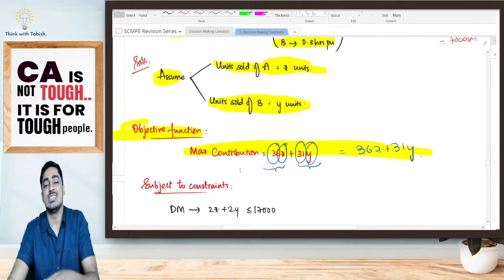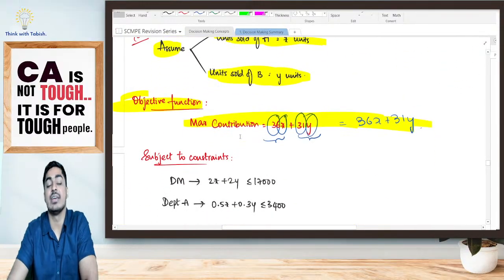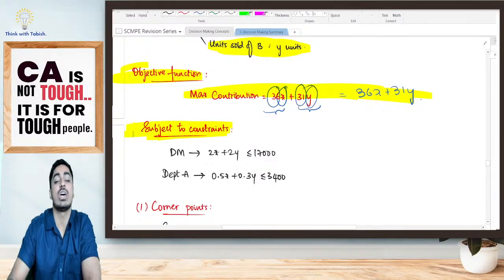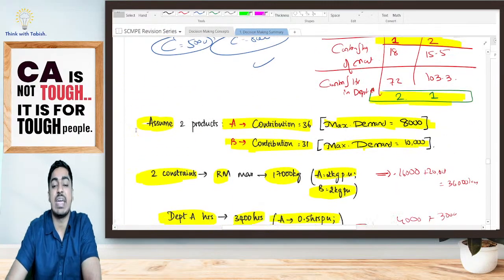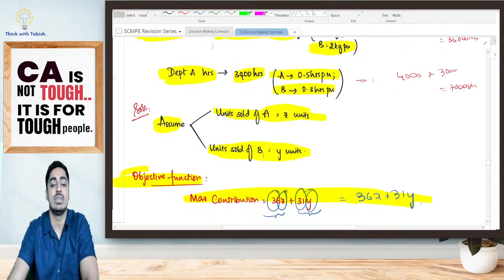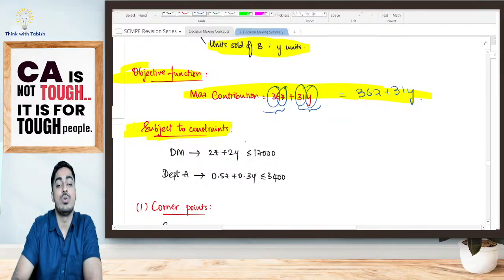Now we'll tell it is very simple, right? Produce maximum. Maximum units you produce. Simple, right? No, it is not that simple because it is subject to some constraints. What are my constraints, students? Maximum raw material which is available with me is 17,000 only. So I should be selling my units in such a way that my total raw material is less than 17,000.